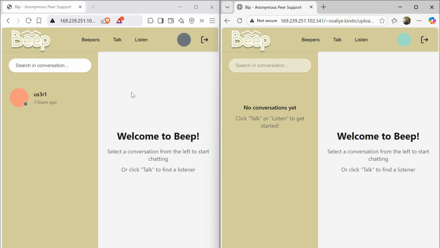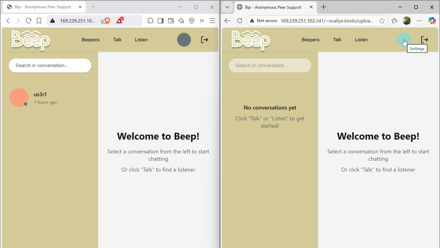All right, so this is what the users see. This is a new user. They have no conversation yet. And these are the buttons available. So they have this button to see the other beepers, so only online users. And then they can click here to talk to. So it leads to the same page where they see the users. And then if there is a user listening, they can start a conversation with them. And here listen to if they want to support other people. So they click this button to enter a listening state. Then other users will see them as listeners and then enter a conversation with them.